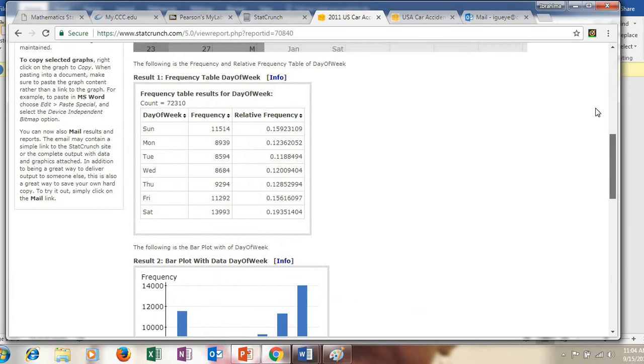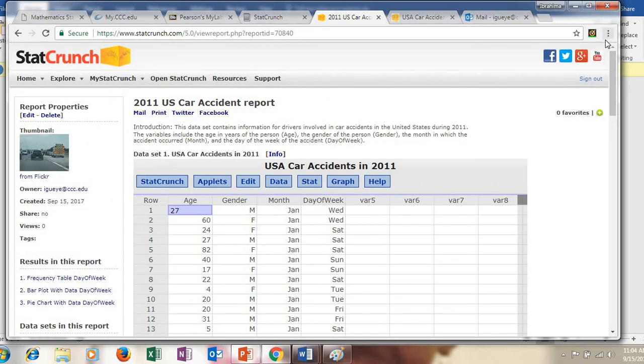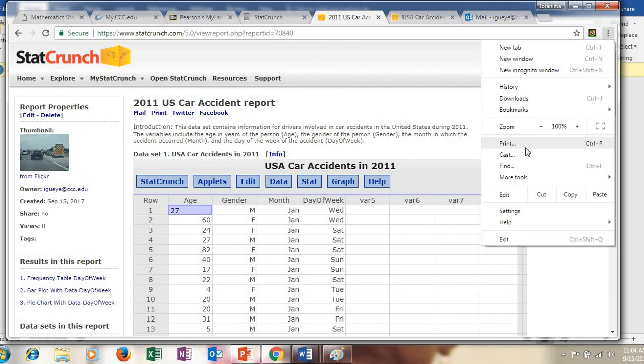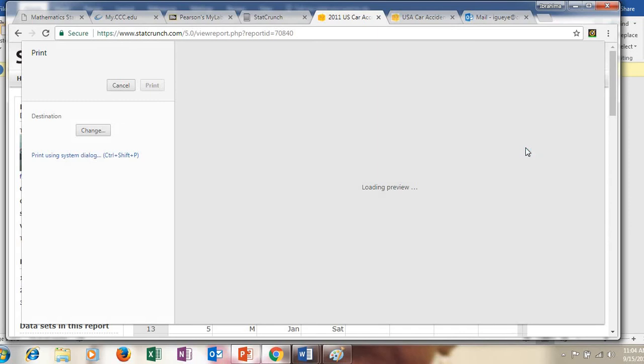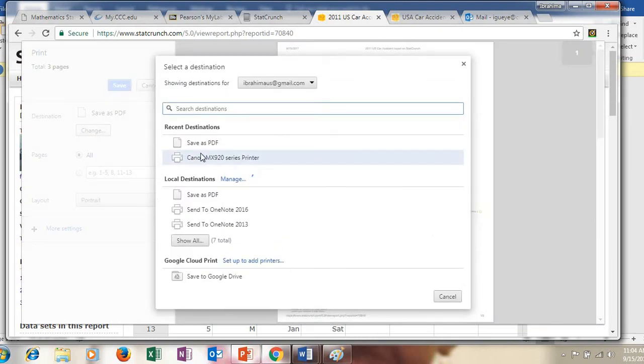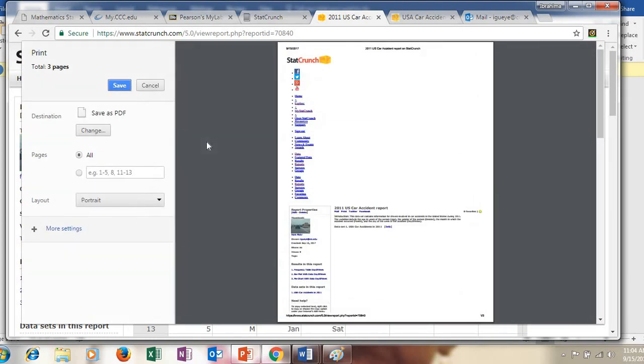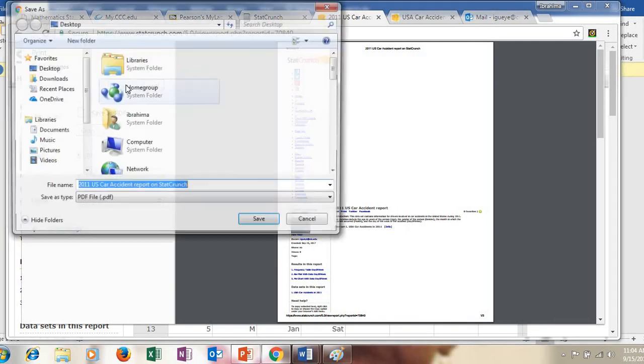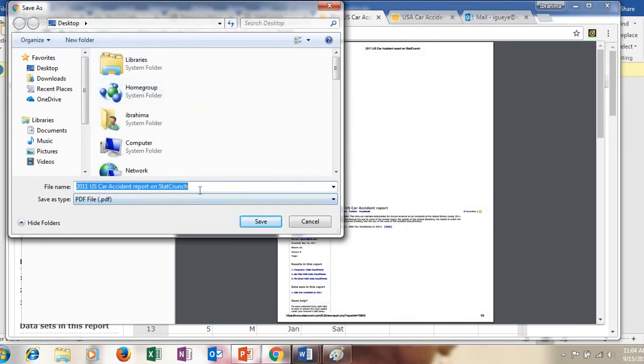And once you do this, the last step is to go to, here I'm using Google Chrome, so I'm going here and I'm going to go to print. Okay, under print you don't want to print it, but you want to save it as a PDF file. Okay, you want to save it as a PDF file, and then you want to make sure you save your report.